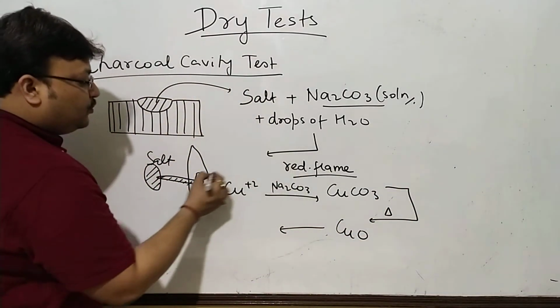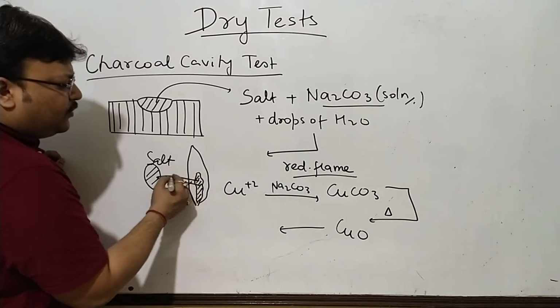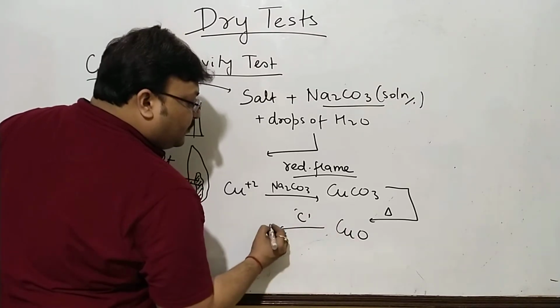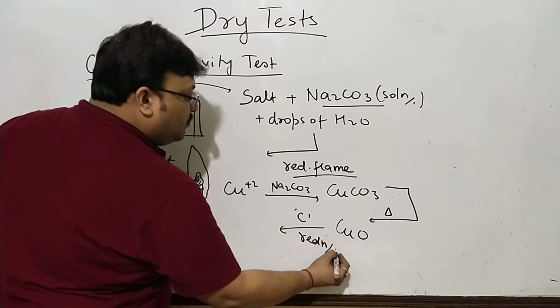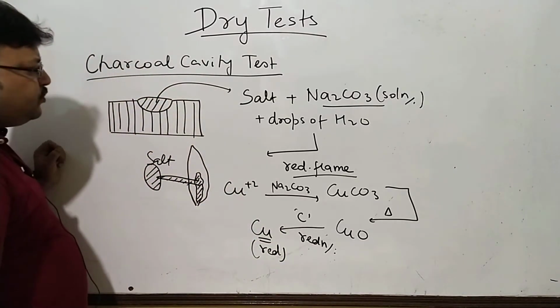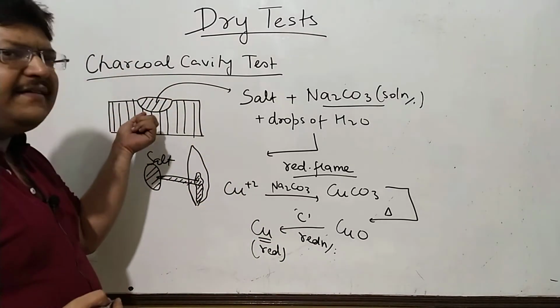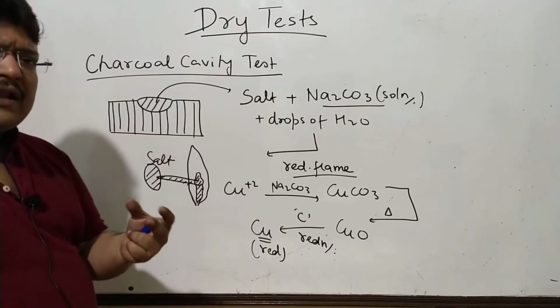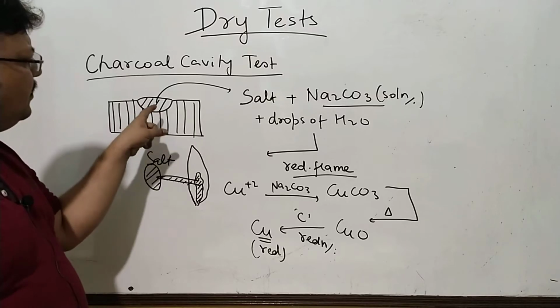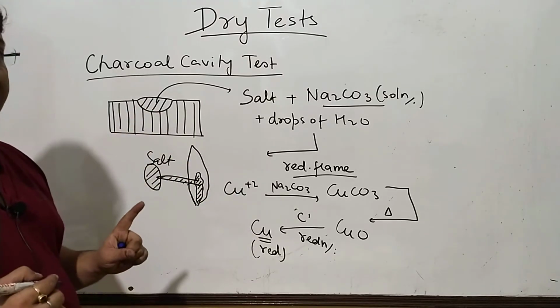Now this is why you want to use the reducing flame. You want to direct the reducing flame to the cavity, because this copper oxide will get reduced to copper, which is a red color. So naturally in this cavity, if you see reddish tinge, copper, tamba, is red. So when you see something colored, you can predict it's copper.